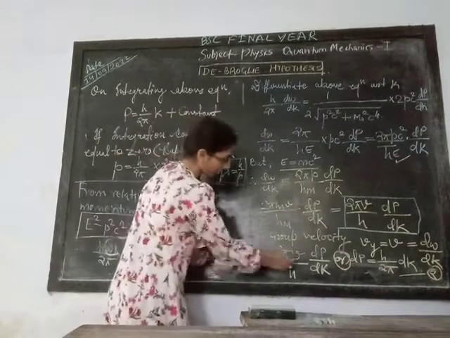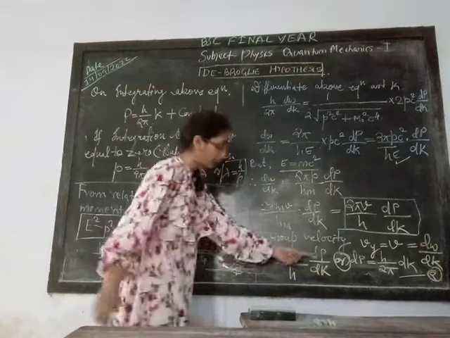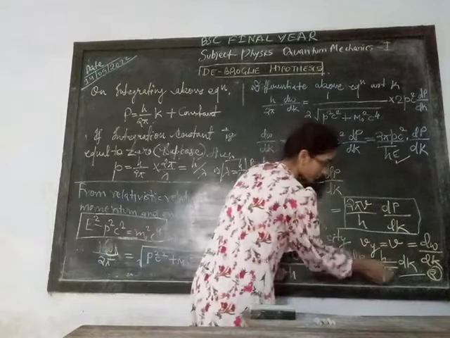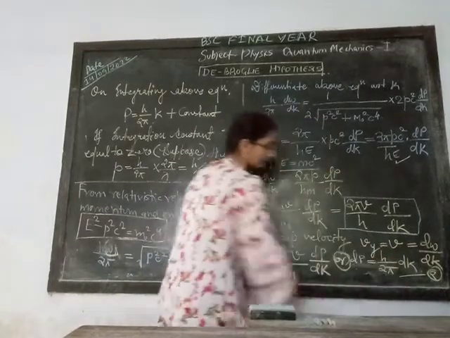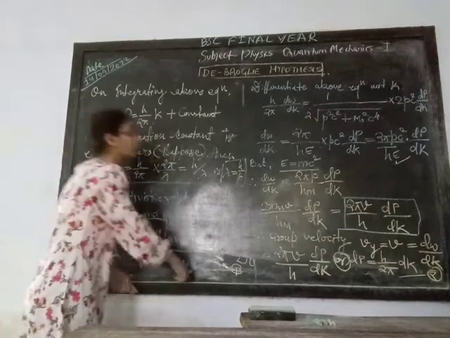So 2 pi v by h dp by dk, or dp is equal to h by 2 pi dk. So therefore group velocity Vg is equal to v is equal to d omega by dk, and this formula is also written as dp is equal to h by 2 pi dk. This is equation number 2 and this is equation number 1.